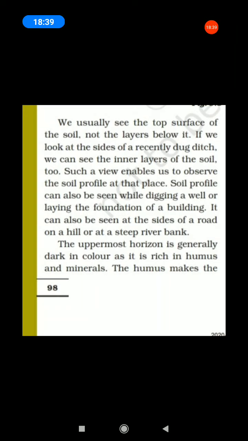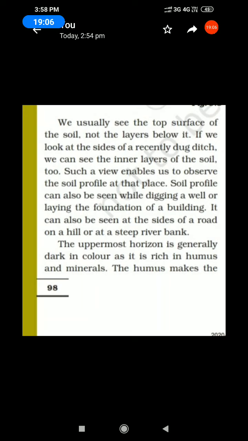Next one, the uppermost horizon is generally dark in color. All of you underline the word horizon. What is meant by horizon? Already students, all of you know the horizons. Each layer differs in feel, color, depth and chemical composition. These layers are referred to as horizons. That is a horizon.